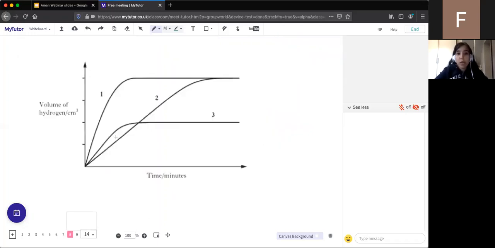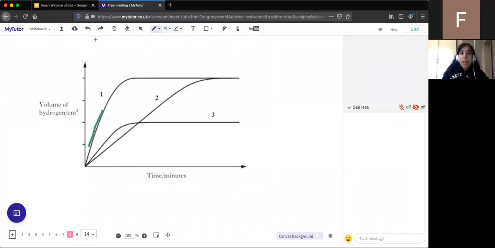Before we do that, which line here, number 1, number 2, or number 3, do you think has the fastest rate of reaction? 1, 2, or 3? Remember, we look at the gradient of the line to tell us. Okay, so everyone is saying 1. Excellent. So 1 has the fastest rate of reaction, and we can see that because this gradient is really, really steep.